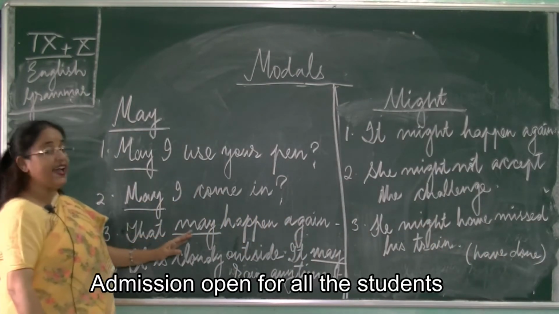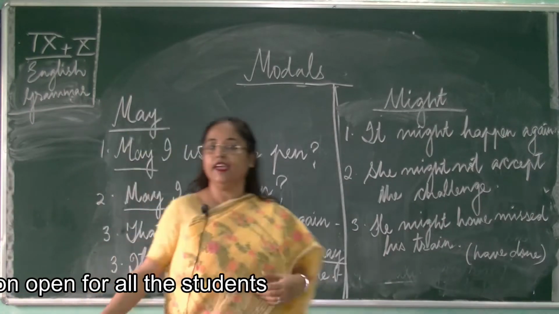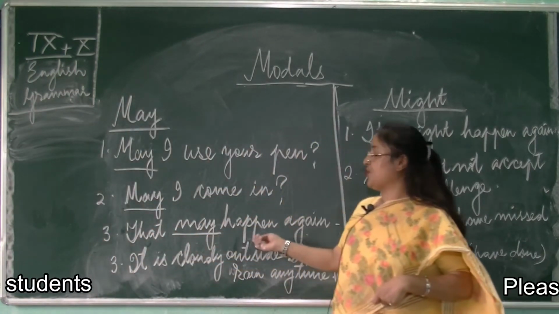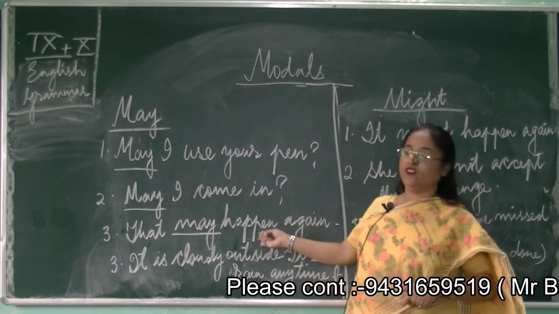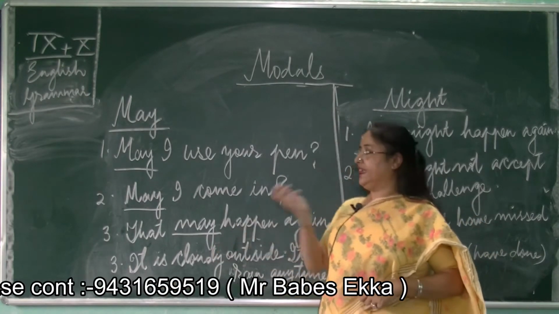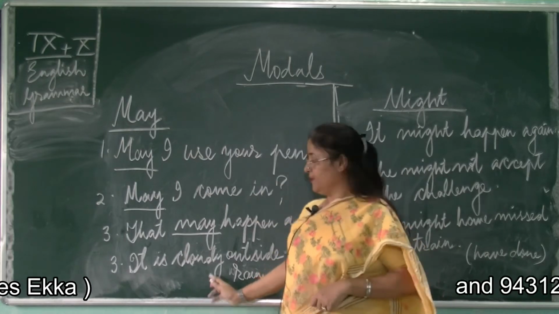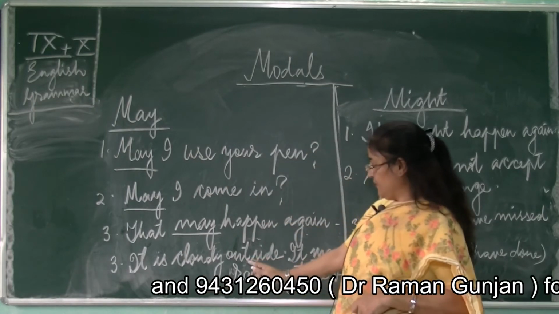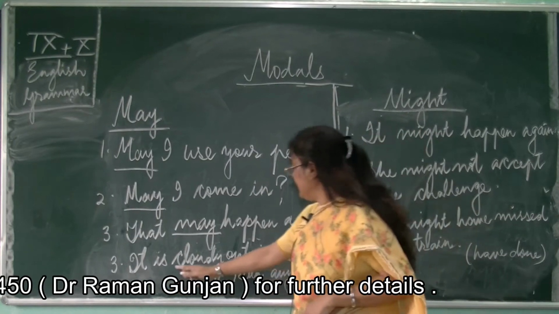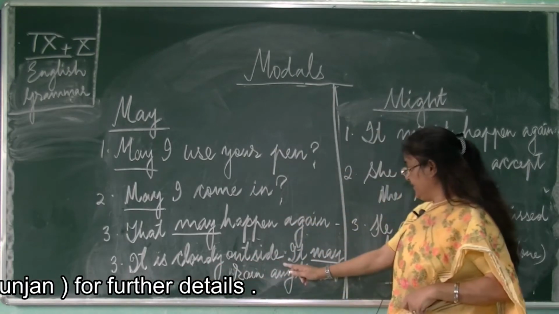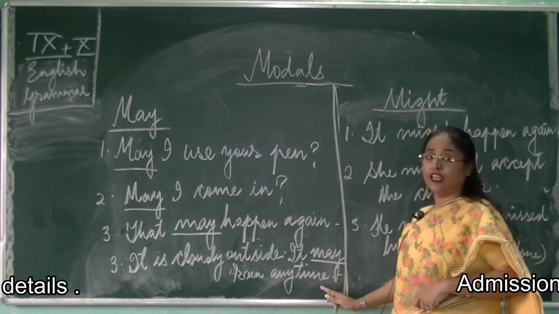Now here, that may happen again is showing a strong possibility. So to show strong possibility, we use the modal verb may. Followed? Next sentence will make it more clear. It is cloudy outside. It may rain any time.